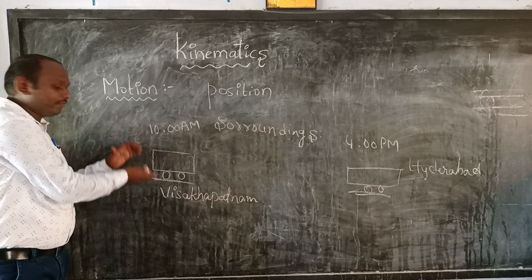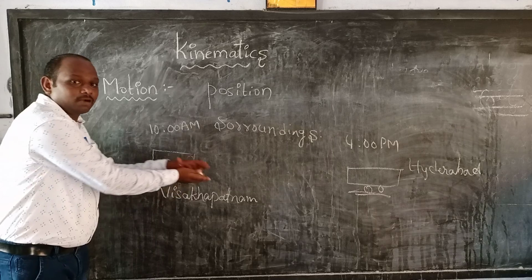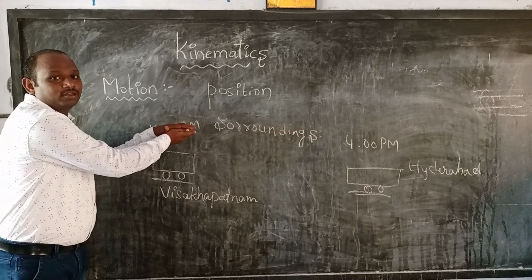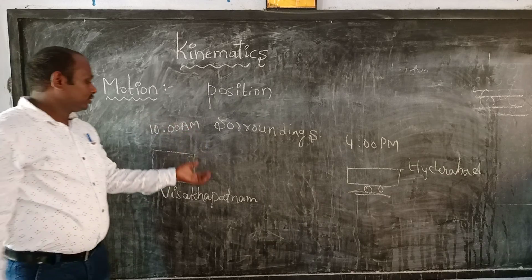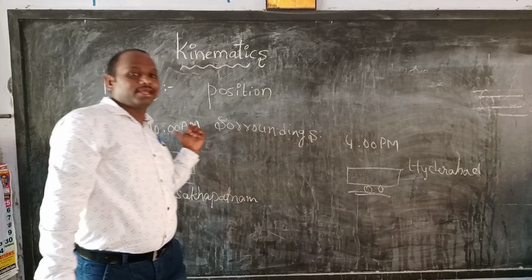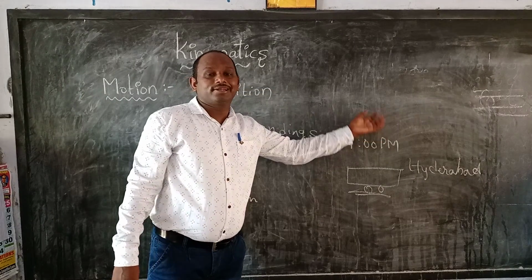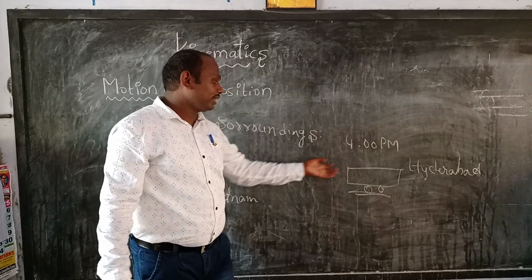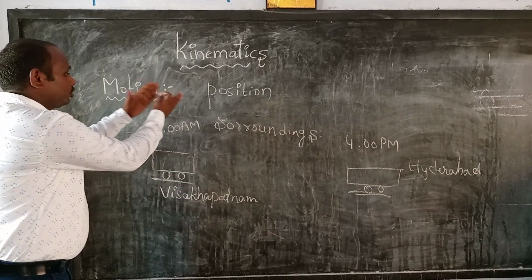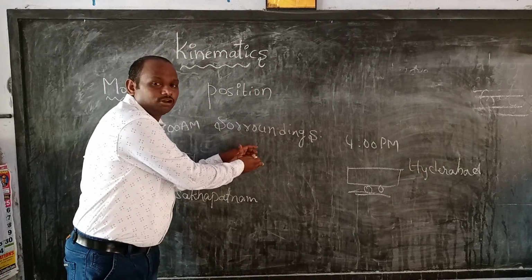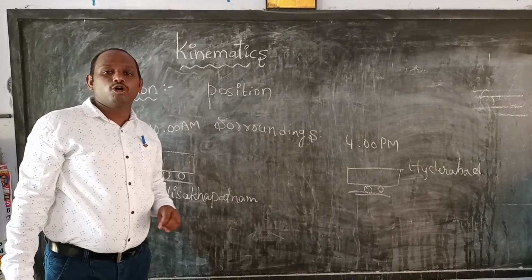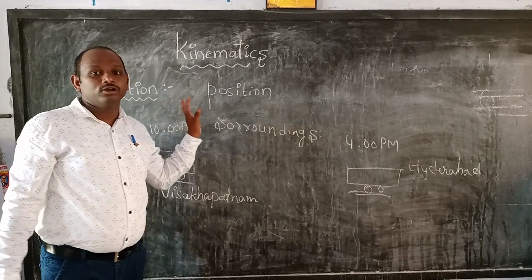One example also I will give here. The bus started at Visakhapatnam at 10 a.m. After some time, here 4 p.m., we have observed this one is in Hyderabad. So what will we observe here? Position is changed, surroundings also changed. That is called motion. I hope all of you understood the definition of motion.